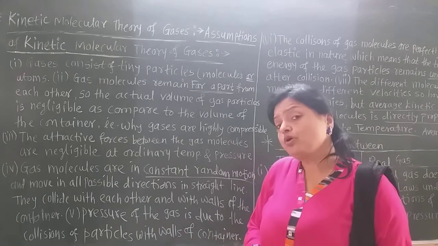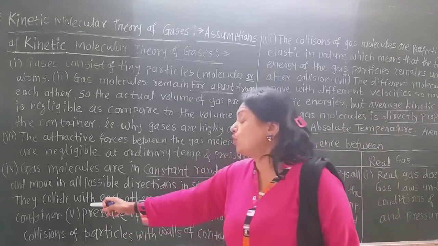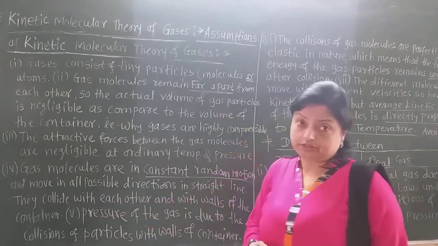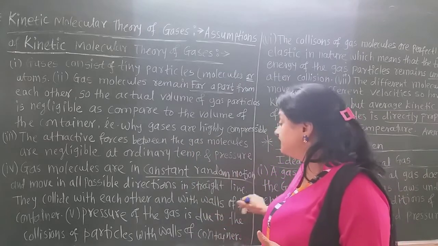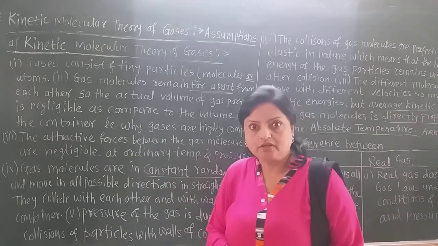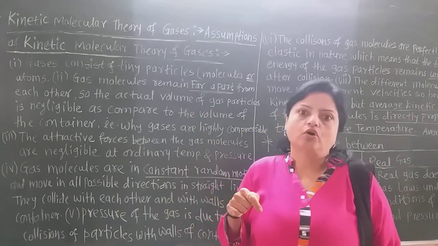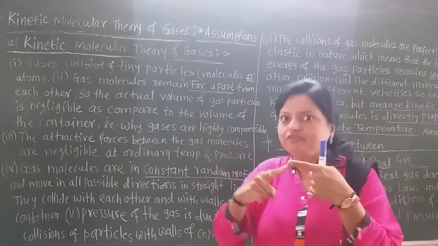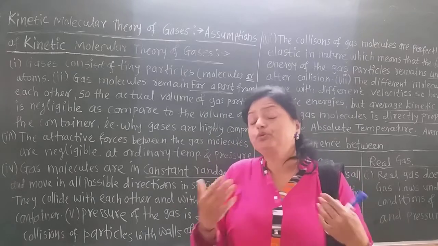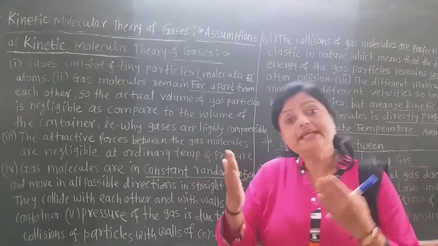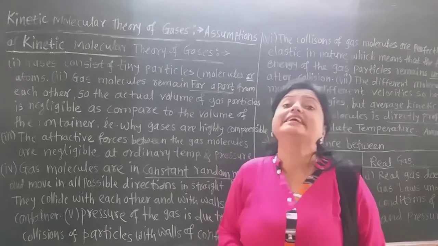When they move from one place to another, what happens? They collide with each other, and they also collide with the walls of the container in which the gas is filled. Due to that, what happens? Pressure is exerted on the wall of the container by the gas molecules.